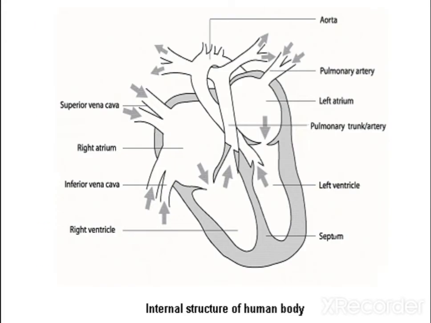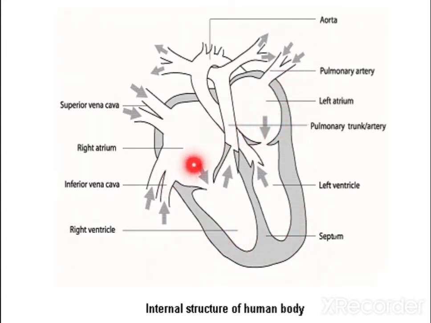Now let us see the diagram, you will understand. Here when you observe, these 2 are atria, that is auricles, and these are ventricles. This is right atrium and right ventricle. This is left ventricle, left atrium. Can you observe? The walls of ventricles are thicker compared to atrium.